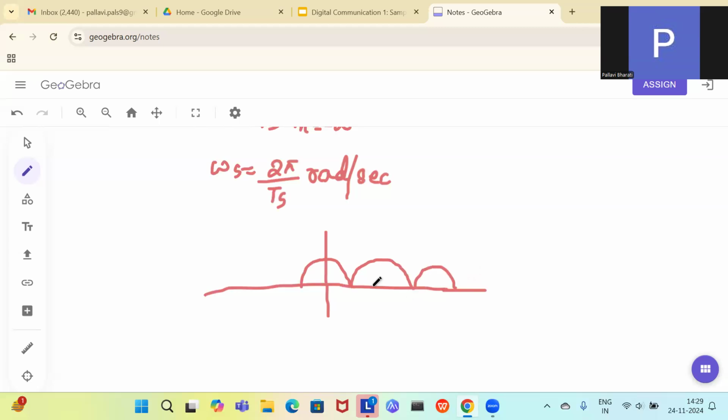Let us see. This is 0. This will be 2 pi Fm, or you can say it is omega m. If Fs is equal to 2Fm, it will be in this manner. If Fs is greater than 2Fm, in that case, there will be some gap.